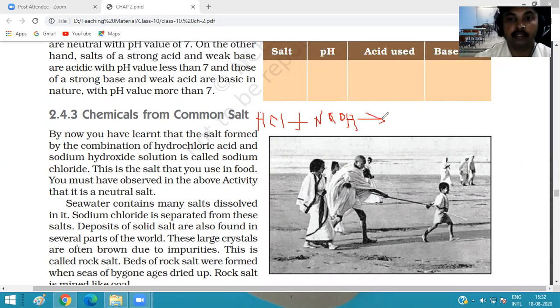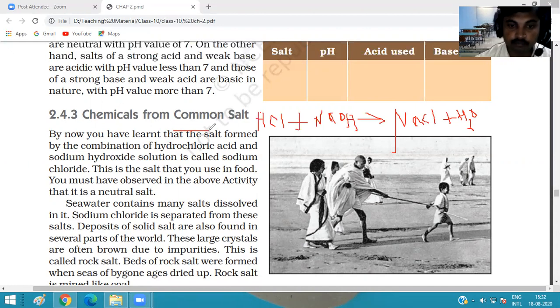When both react, they form NaCl, that is salt, and H2O, it is water. So NaCl is formed. NaCl is also known as common salt or table salt. It is used in our daily food material.